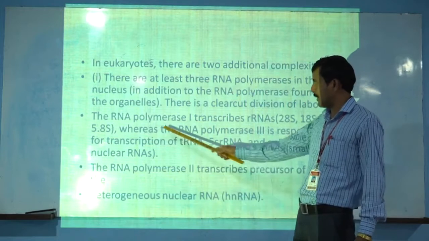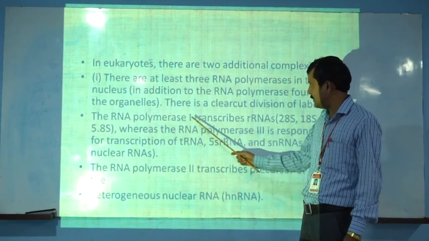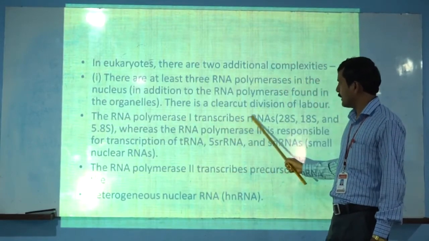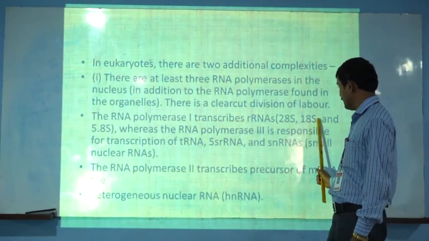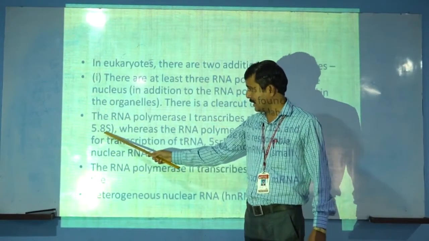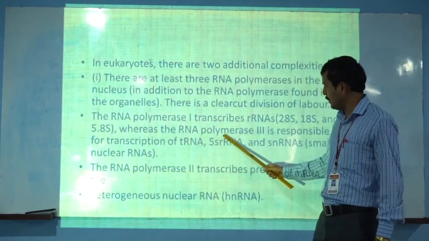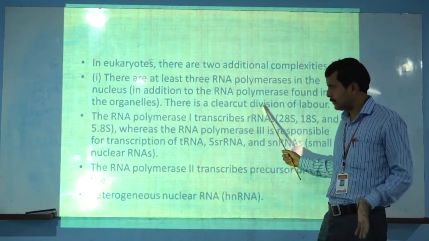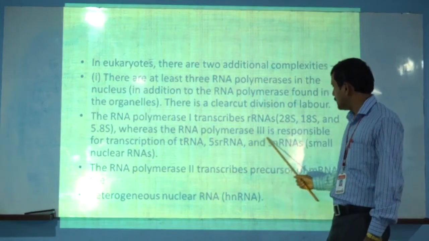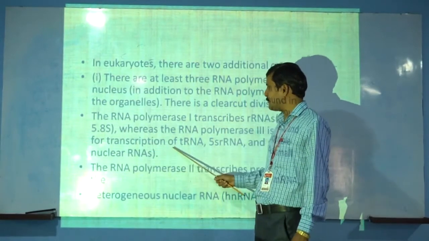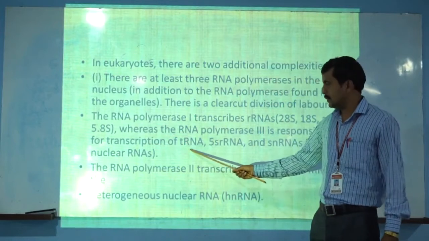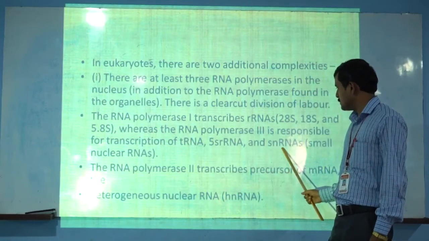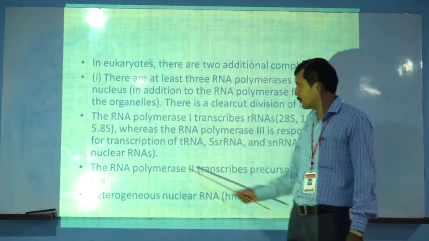First we take RNA polymerase first in the process of transcription. RNA polymerase first transcribes the 28S, 18S and 5.8S rRNAs, whereas RNA polymerase third is responsible for the transcription of tRNA. Transfer RNA is transcribed by RNA polymerase third, and also snRNA. snRNA means what? The small nuclear RNAs. It is very important.